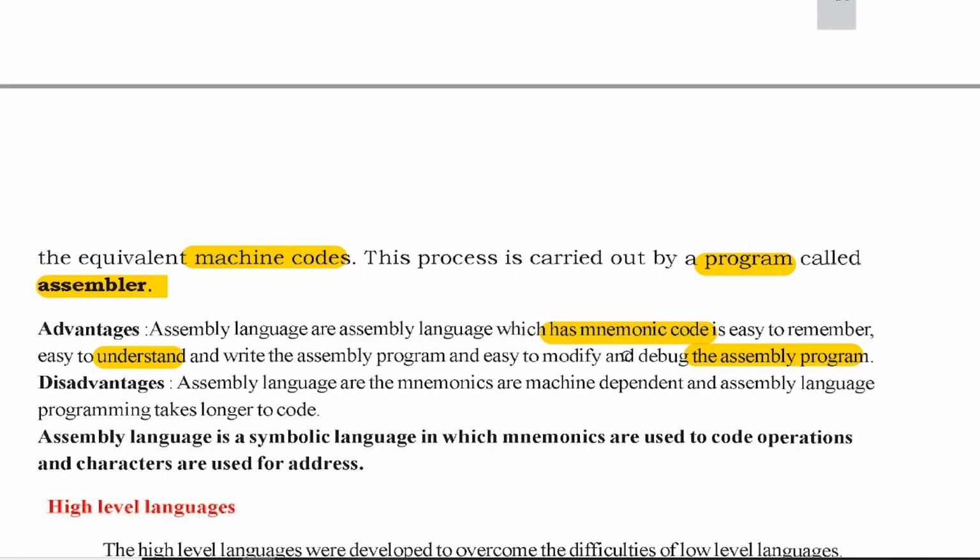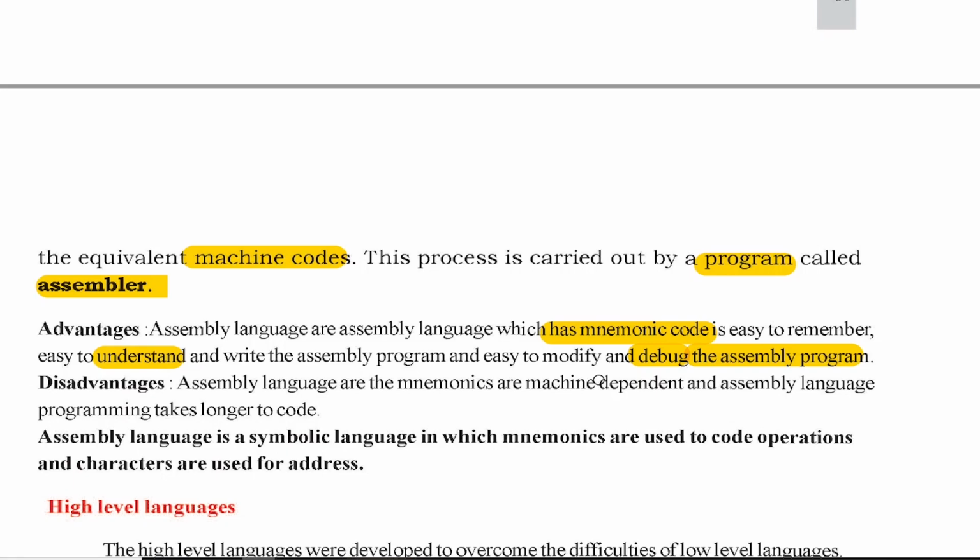Debugging means identifying errors, and modifying means you are changing the programs at a later stage. That is what we call modifying. Debug is a new term we are discussing in this programming language. Bug means error. Mistakes in the programs are called bugs.